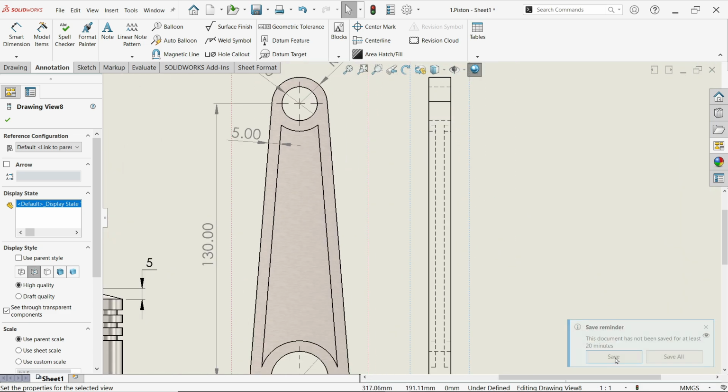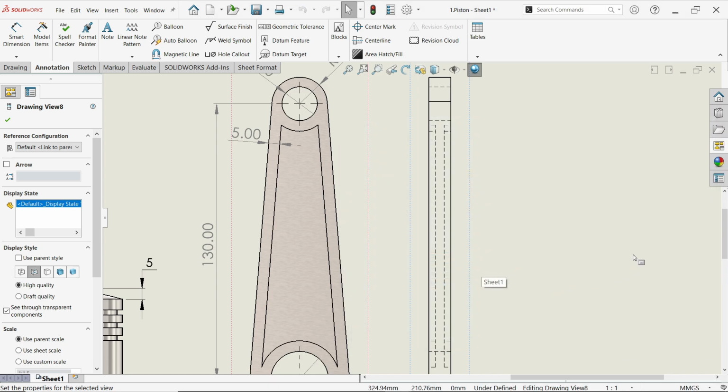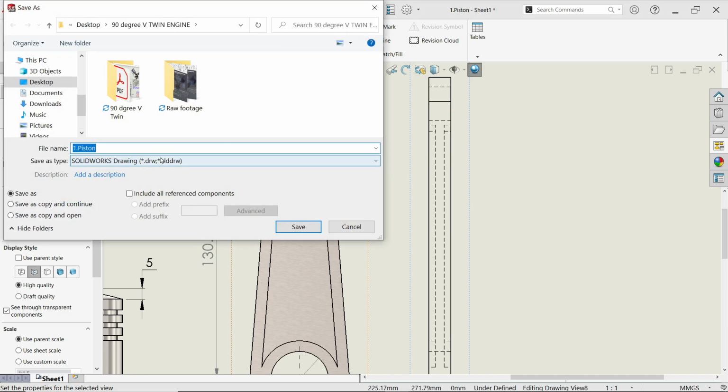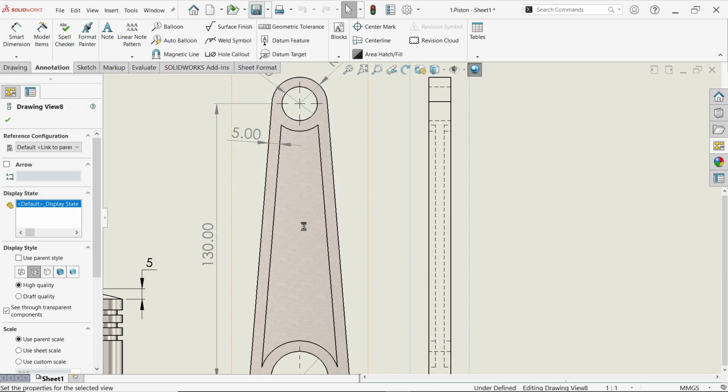Look. Now save all. Now this is going to be saved as a drawing. So give name assembly, engine assembly, V twin engine assembly. That's fine. Save.